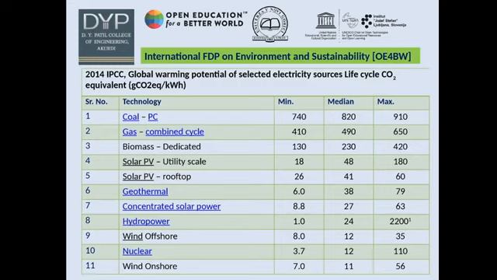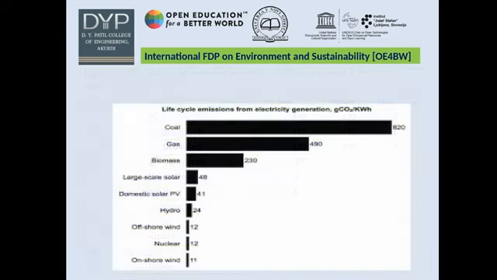Hydropower generates minimum 1, median 24 and maximum 2200. Wind offshore generates minimum 8, median 12 and maximum 35. Nuclear generates minimum 3.7, median 12 and maximum 110. Wind onshore generates minimum 7, median 11 and maximum 56 gram per kilowatt hour. This is the graphical representation of life cycle emission from electricity generation of CO2 in gram per kilowatt hour.